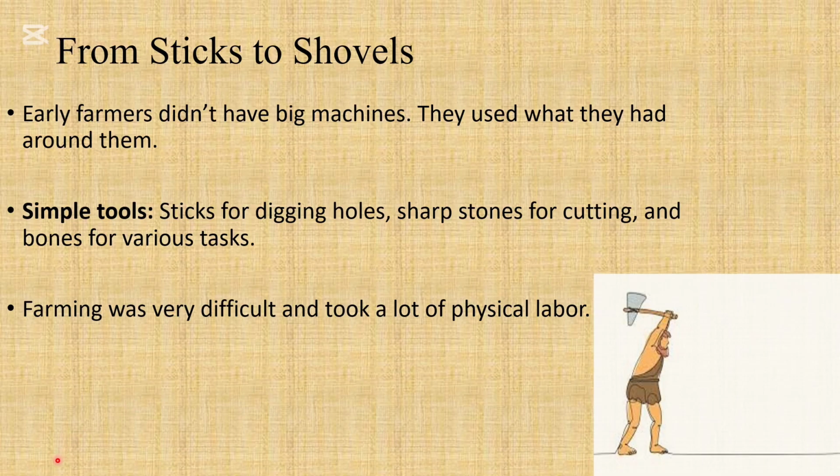So farming back then took a lot of time, and it took a lot of physical labor as well. Because of that, it was really good when they were able to domesticate these animals and have them work with them, and when they started to make the tools a little bit better.